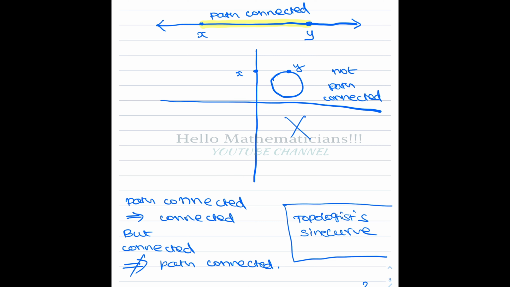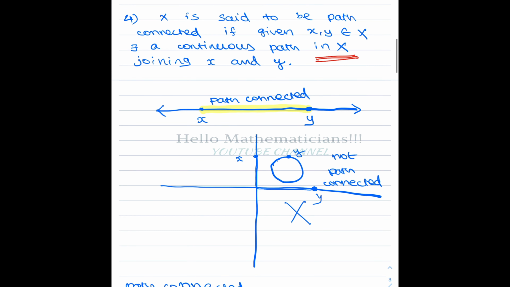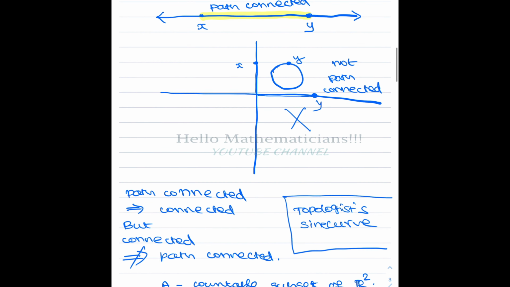If X axis, Y axis, then this circle, this is my set, then I should look for paths only inside this circle. For example, if I take X here and Y is here, then I have a path. But X here and Y here, there is no path joining X and Y. So it should be true for any two X and Y. For these two X and Y, I don't have a path, therefore this set, X axis, Y axis union this circle, is not path connected.